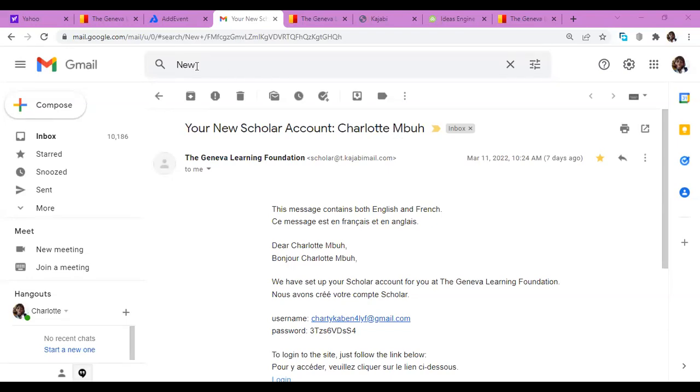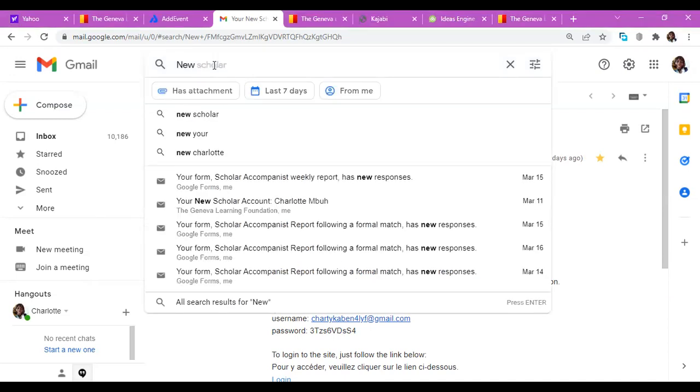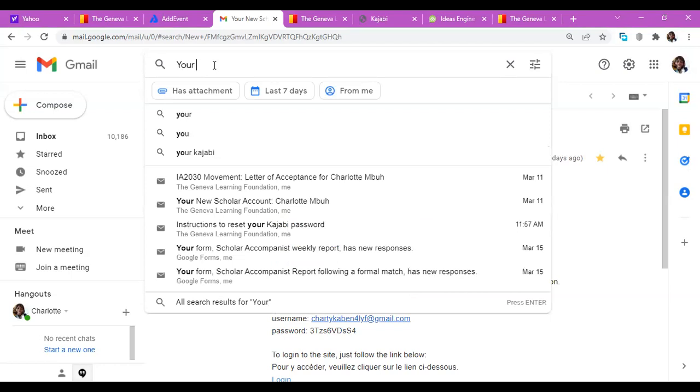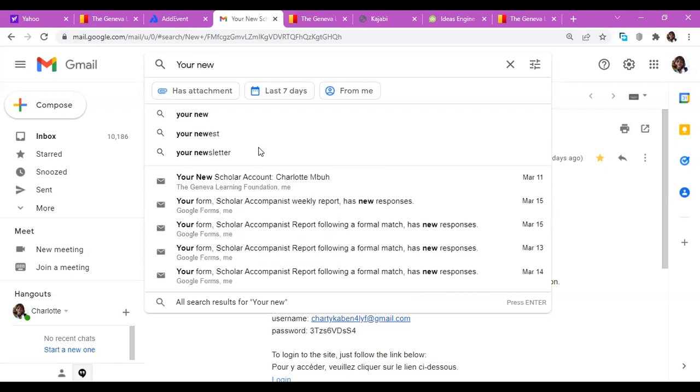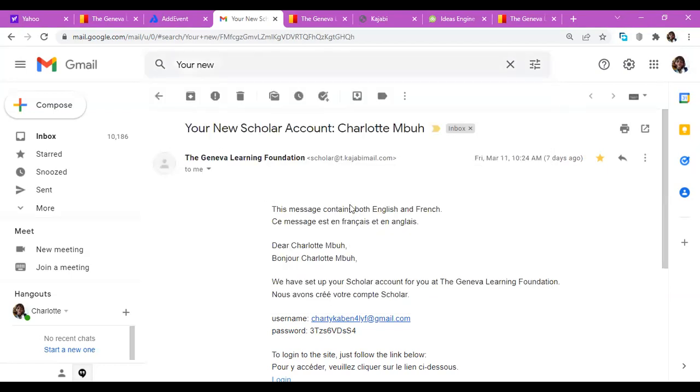One way for you to look for this mail is, if you're using Gmail or Yahoo Mail, there's the search icon. You can either search for the Geneva Learning Foundation to open all the mails from the Geneva Learning Foundation, or you can go ahead and type your new scholar account, and this is it.